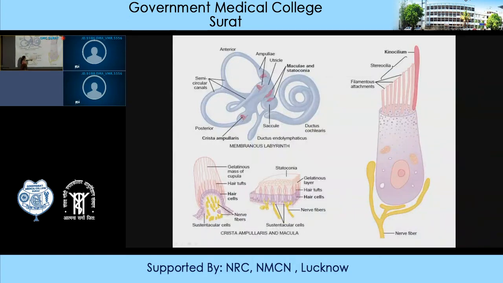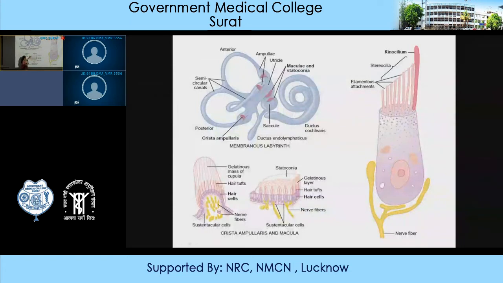These are our hair cells, and it is coated by a gel-like covering which contains calcium carbonate crystals, which are known as otoliths, or you can also call them statoconia. The weight of these calcium carbonate crystals is 3 times more as compared to the surrounding fluids.